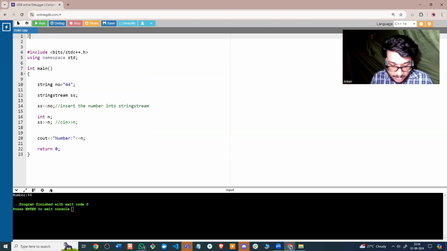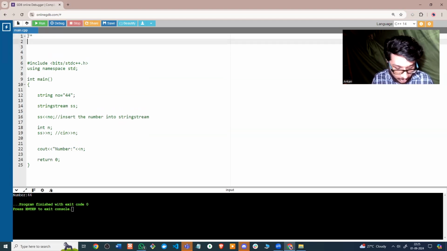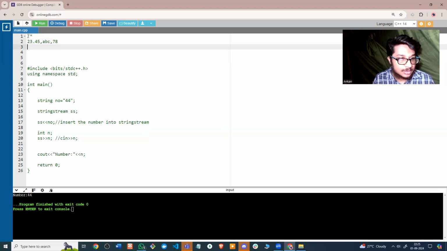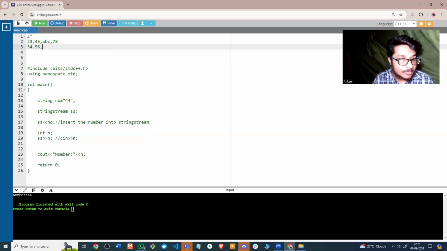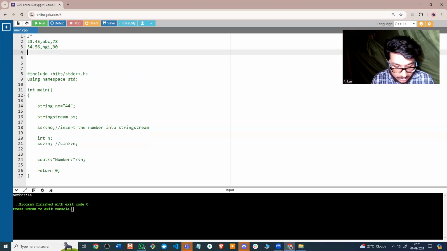So let's say you have an input like this. You're given a coding question, and in the input, it's saying you have two inputs in this order: 23.45. Let's say we have some string here, let's say ABC, and we have 78 over here. Maybe we have one more line, 34.56, we have HGI, some random string, and let's say we have 990.